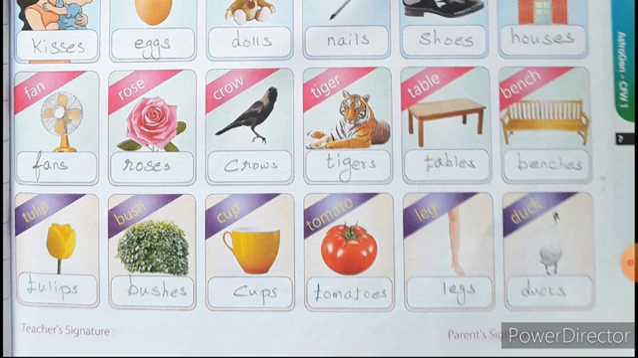So if it ends with S, SS, O, X, SH and CH, you have to add the letters ES to convert into many. Here we find bushes, and for tomatoes we add the letters ES to convert into many. For the remaining words we add just the letter S to convert into many.